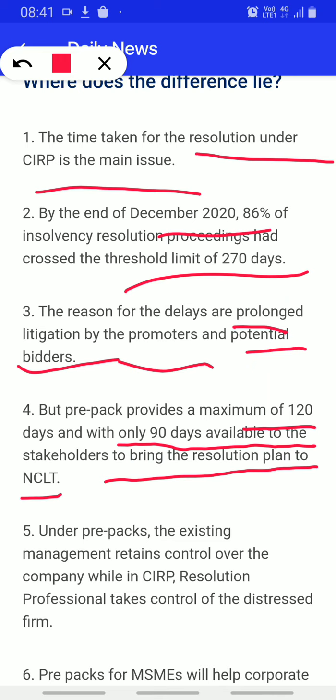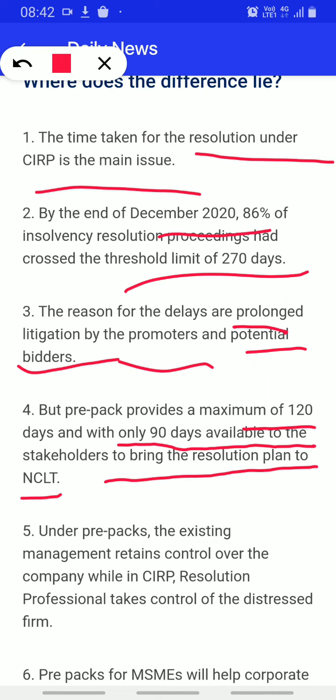So how many days can we have? Almost 368, 330 in some cases. Also in fast track we have a time limit of 45 days of extension.